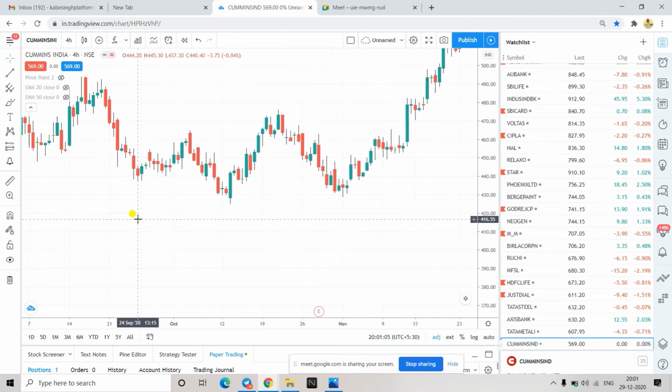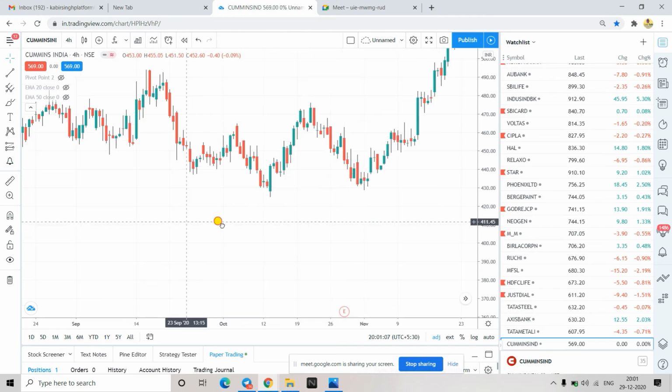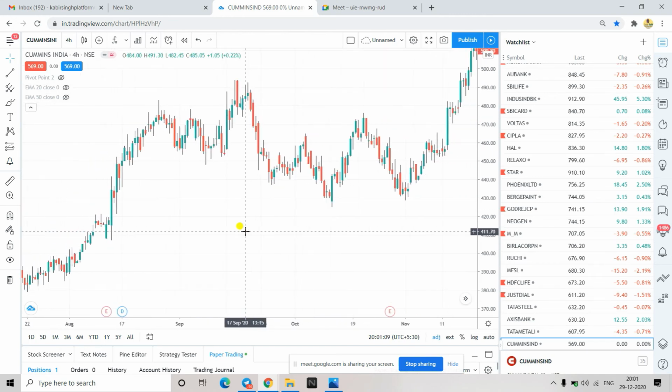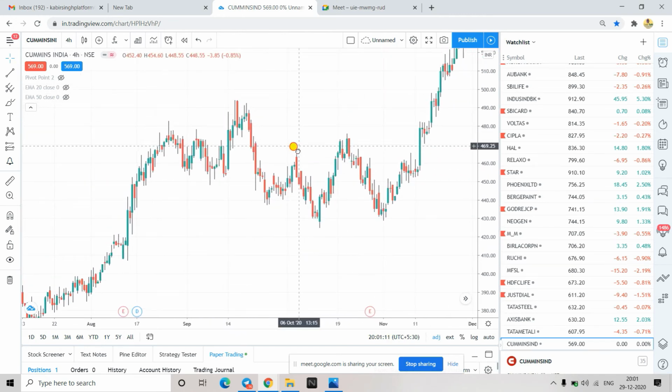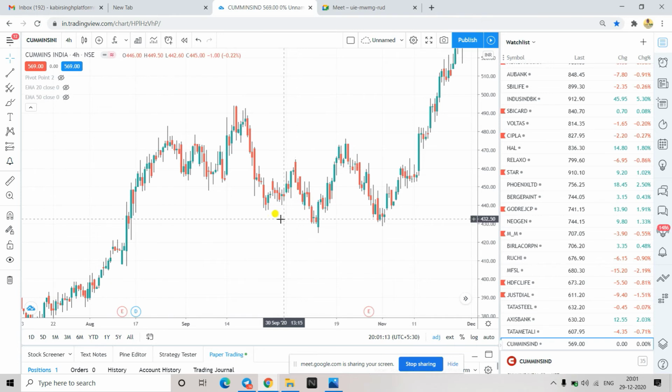I have deleted everything. Now what you have to do is zoom out like this. Now just see from where the price is halting and from where the price is going up. How do you see it? Price was going down, and after reaching this point, a good amount of buying came and then the price went up. This is also lying in the same area.